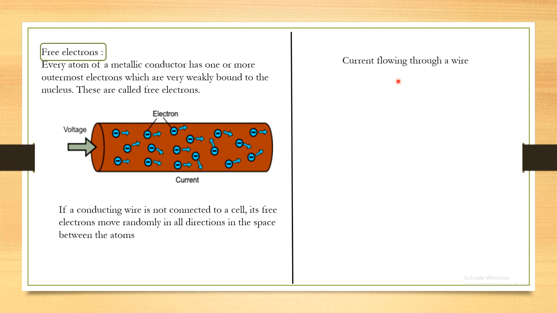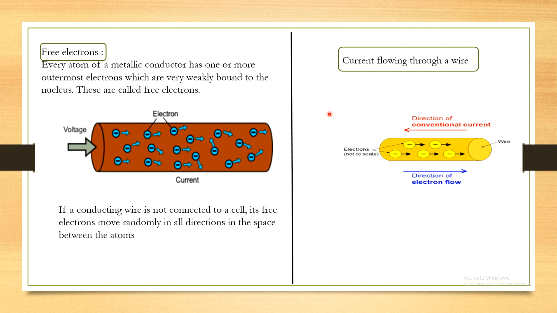Okay, so how does current flow through a wire? Suppose the metallic conductor has free electrons, and these randomly move in all directions. But if we connect the two ends of the wire to the terminals of a cell, an electric force acts on the electrons, and these electrons will flow from lower potential to the higher potential. That means they flow in one direction. This is the direction of flow of electrons: from lower potential to the higher potential.